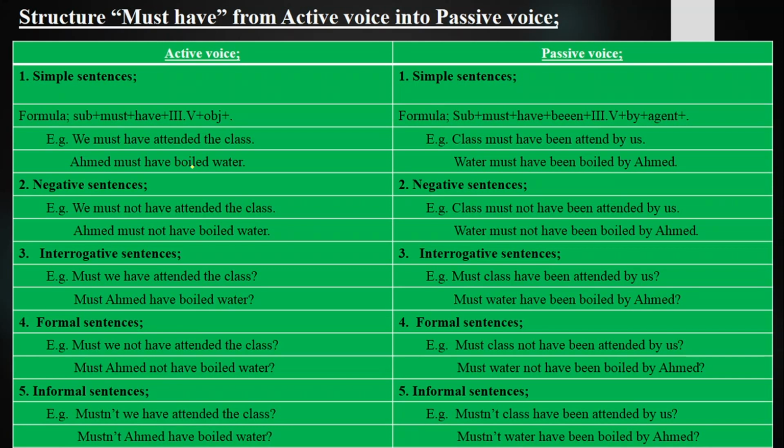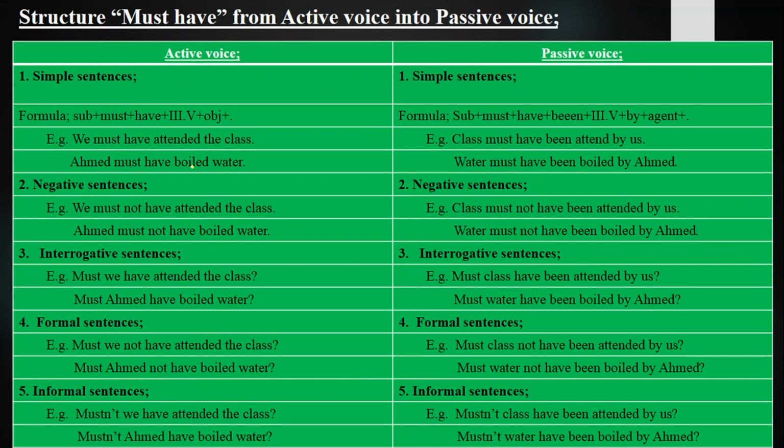Today we will be discussing the structures, how you are going to change them from active voice into passive voice. And the first structure we have is known as must have. We've already discussed that must is a modal auxiliary verb, but what is the structure?